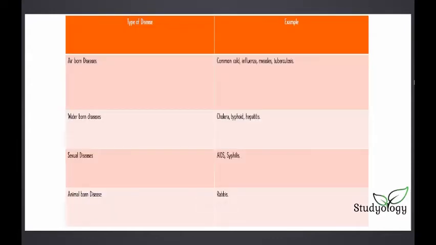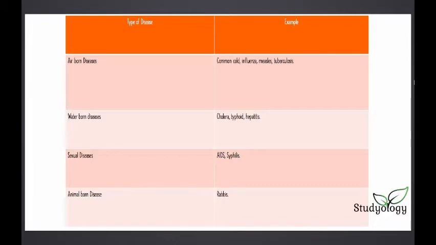Now we learn about how these infectious diseases spread. As I told you, non-infectious diseases are not communicable diseases, so we will not be learning about that. There is no need for learning that. First we learn some types of diseases and what are such examples. Infectious diseases can be spread through different things. It can be air, water, or different pathogens, etc.